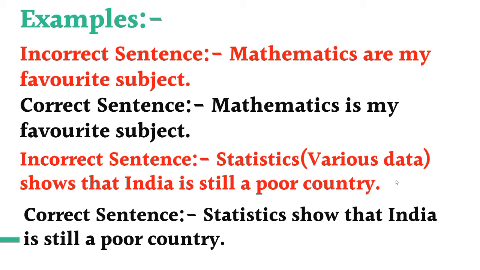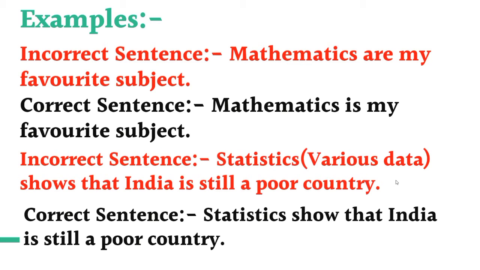We can say politics is my favorite subject. They all end in s, which is the identity of plural, but they give the singular meaning, so they take the singular verb. The second example is: statistics shows the India is still a poor country.